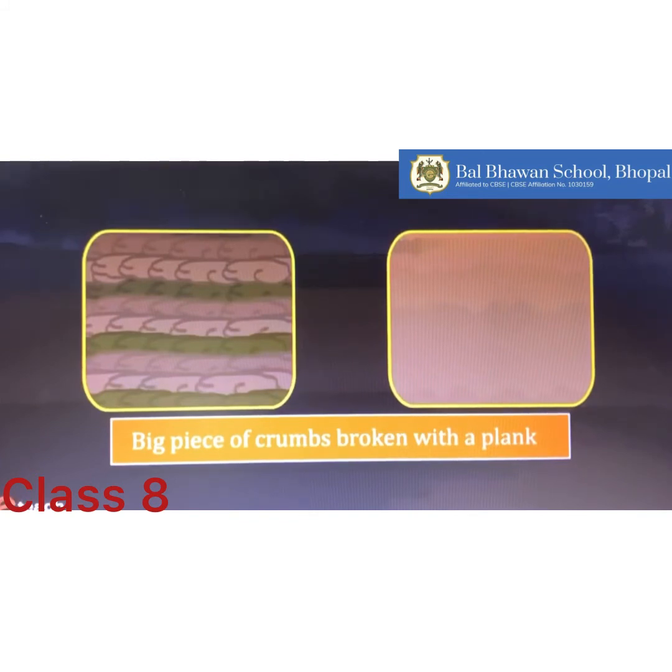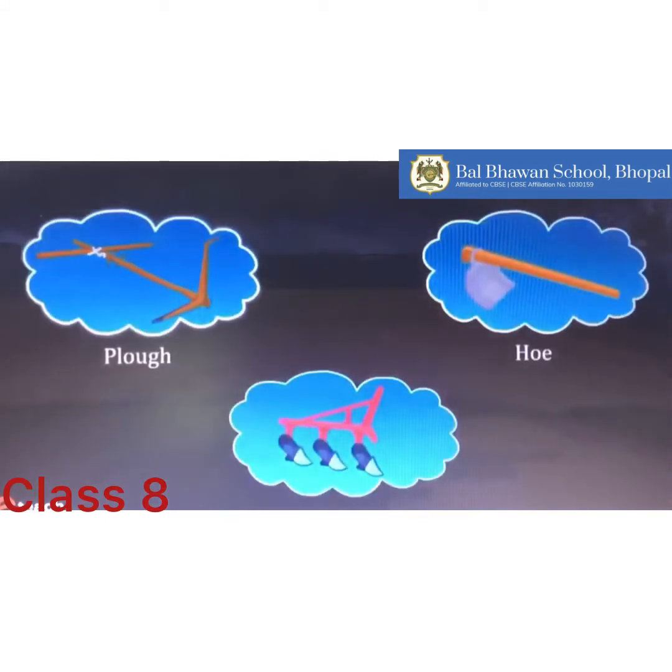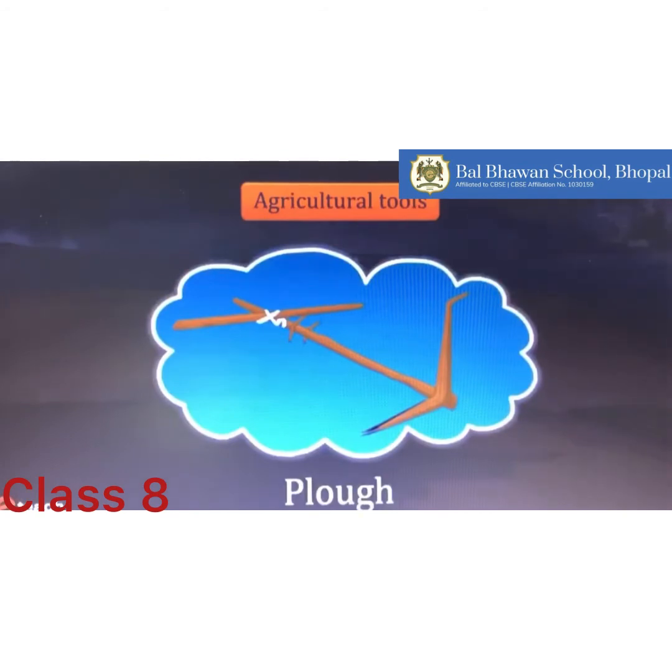Now come the agricultural implements. Before sowing the seeds, it is necessary to break the soil to the size of grains to get a better yield. This is done with the help of various tools. The main tools used for this purpose are the plow, hoe and cultivator. The plow has been used since ancient times for tilling the soil, adding fertilizers to the crop, removing weeds, scraping of soil, etc.